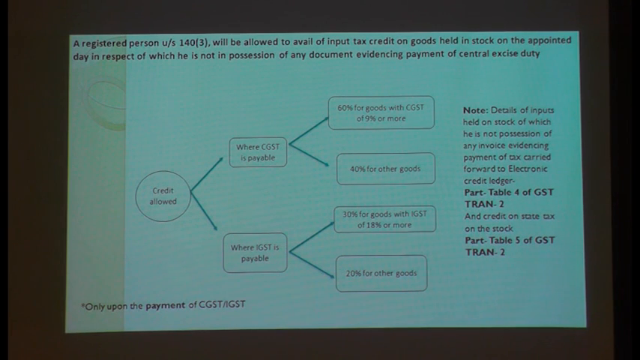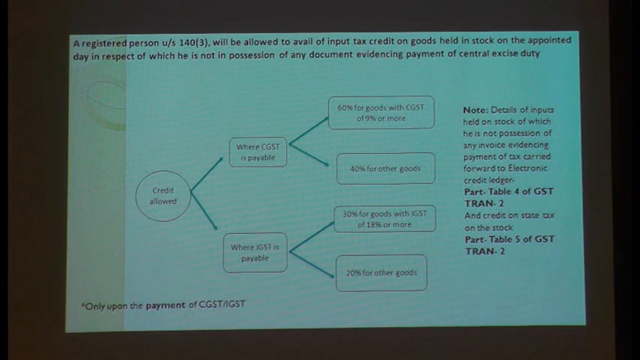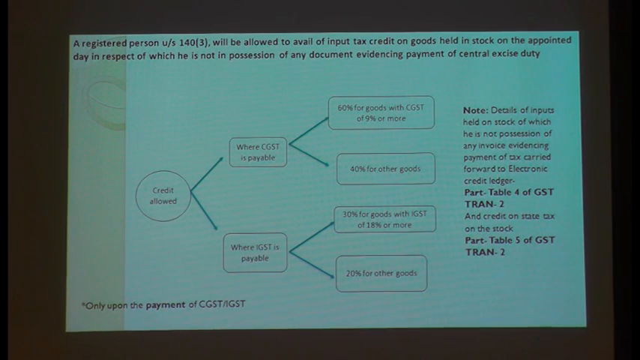I think you all are hearing 40% you can take credit, 60% you can take the credit. What is that 40%, 60%? For example, please understand, if I am a manufacturer or service provider, I cannot go for this scheme. Please remember, if I am a manufacturer or service provider, I cannot go for this scheme. Then who can go for this scheme? If I am a trader.